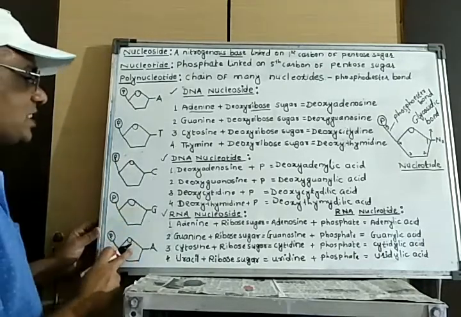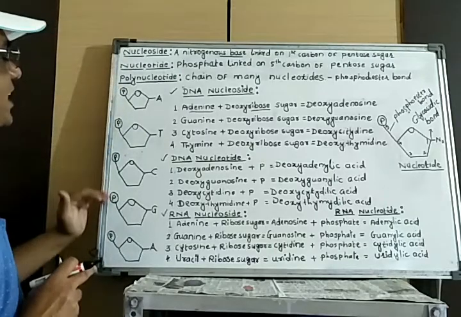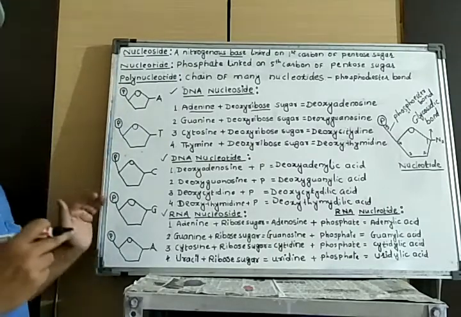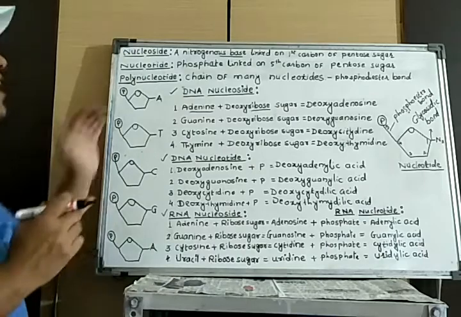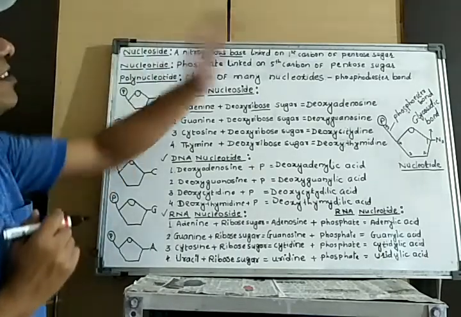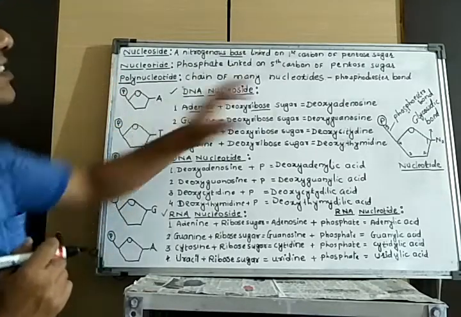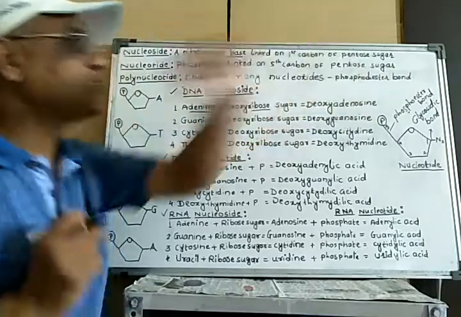And this is called deoxyadenylic acid. So these nucleotides occur repeatedly again and again, and form a long chain in the form of a polynucleotide, and the bond formation between two adjacent nucleotides is called phosphodiester bond.